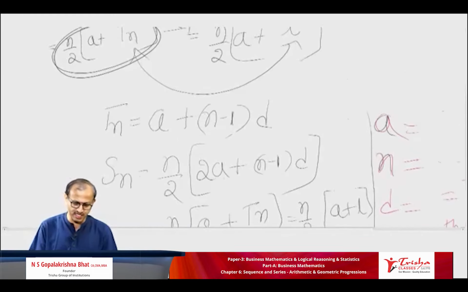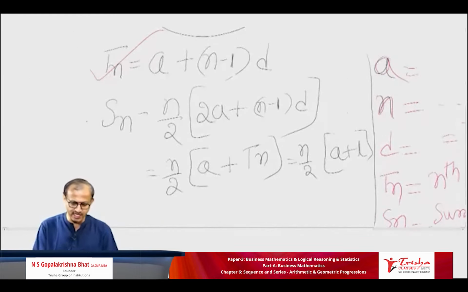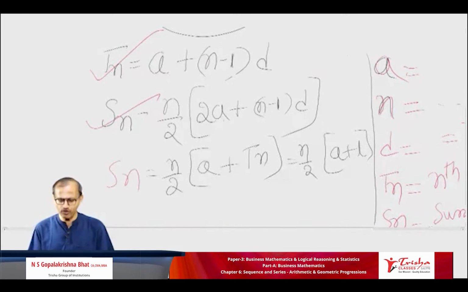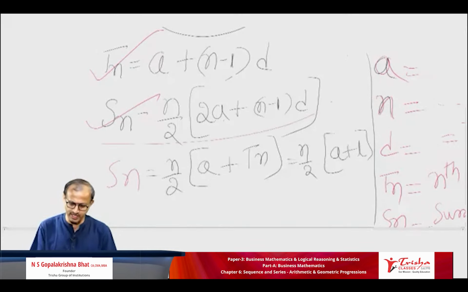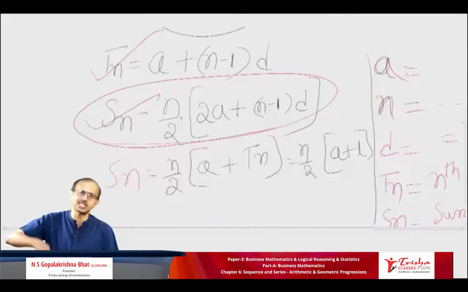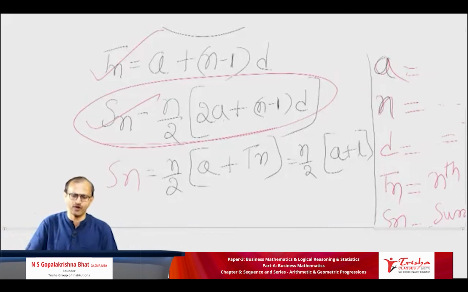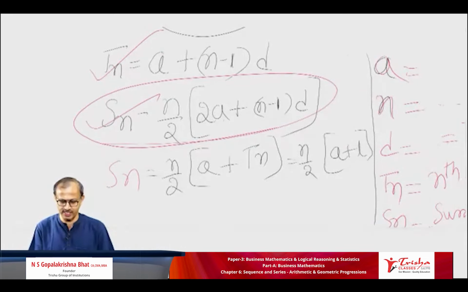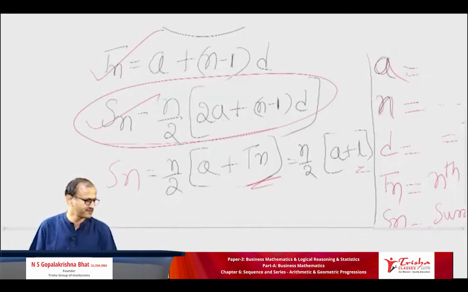So there is a Tn formula and there are 2 Sn formulae. How do you make out which one? Always you go by this. Suppose you know the nth term, the last term, then you go for the next formula, that is this formula, with Tn or L.